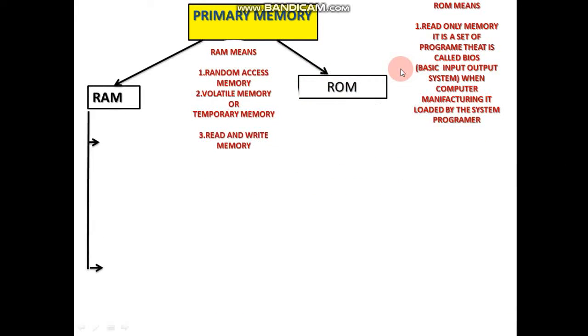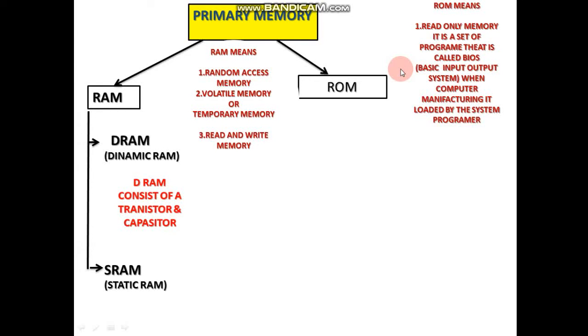RAM is divided into two types, DRAM and SRAM. DRAM means dynamic RAM. What is dynamic RAM and what is static RAM? Now we discuss this. DRAM means it consists of a transistor and a capacitor.